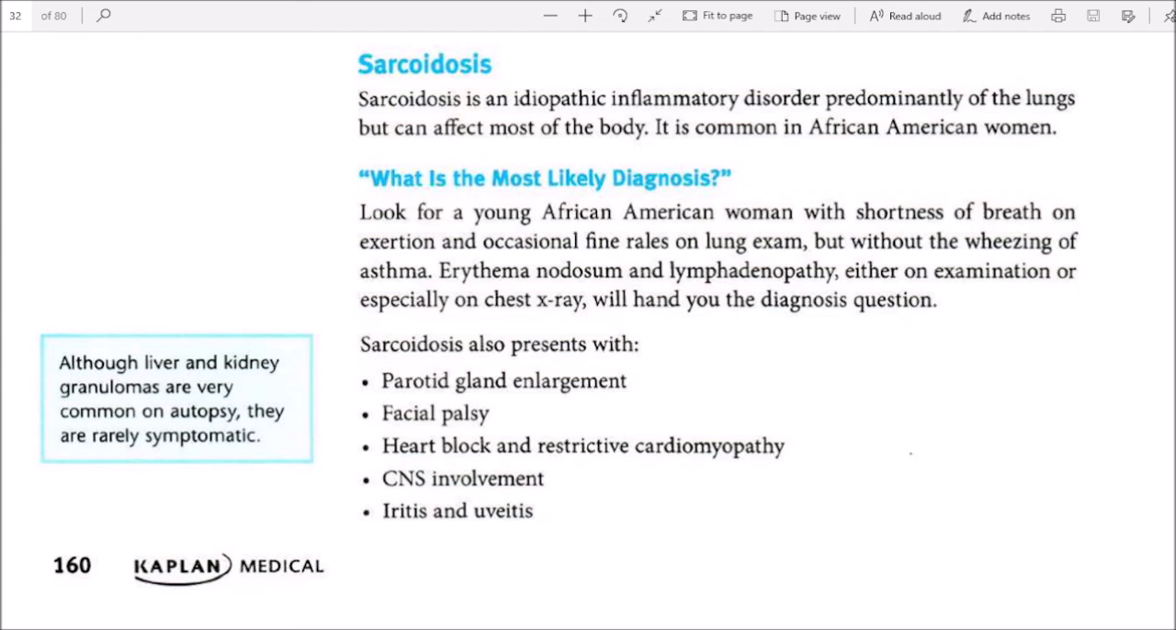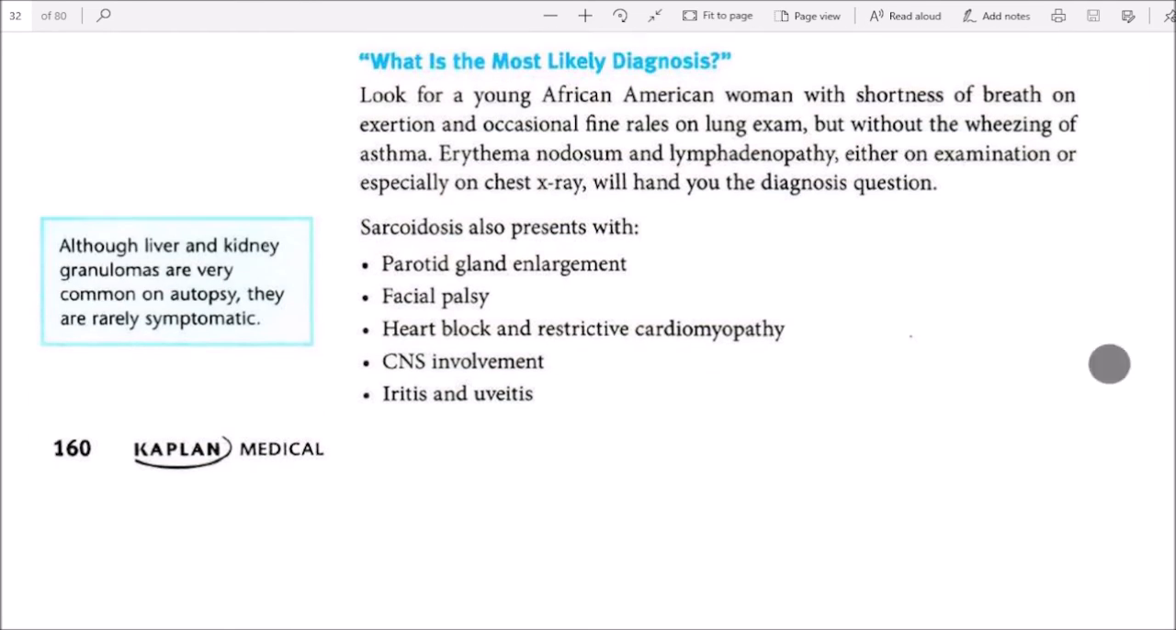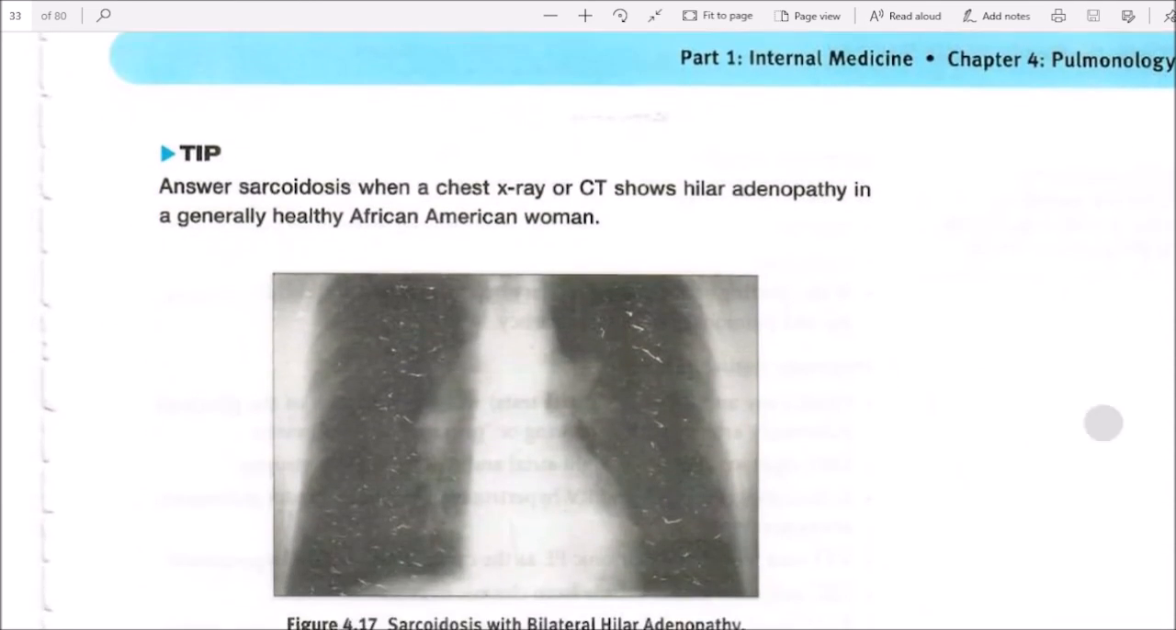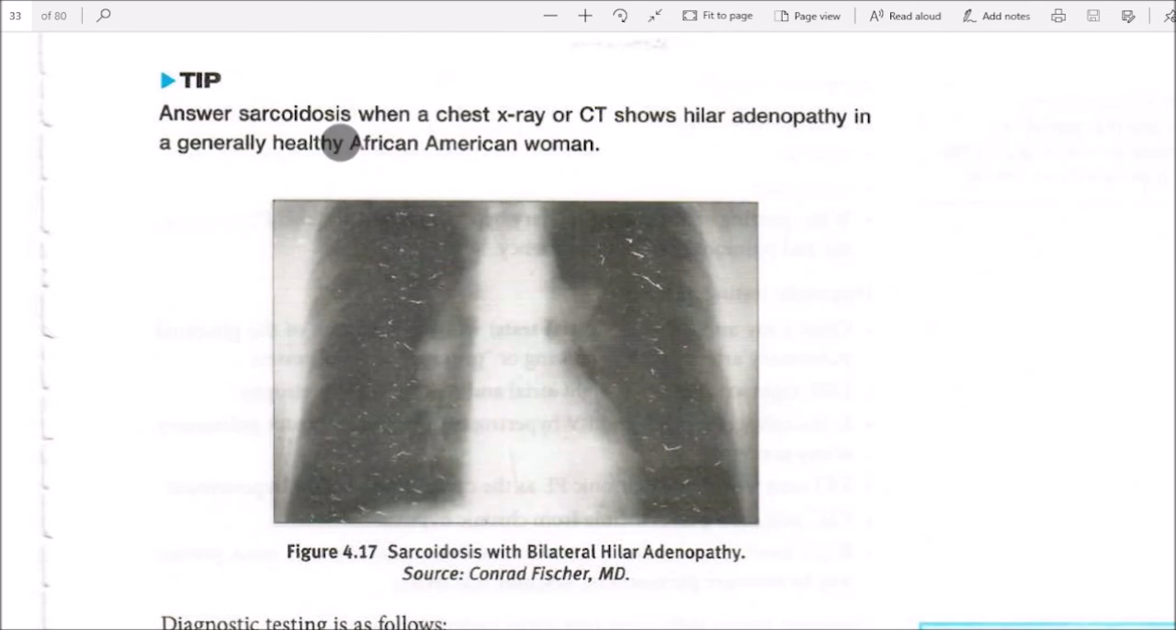Erythema nodosum and lymphadenopathy, either on examination or especially on chest X-ray, will hand you the diagnosis. Sarcoidosis also presents with pituitary gland enlargement, facial palsy, heart block, restrictive cardiomyopathy, sinus involvement, iritis, and uveitis. Although liver and kidney granulomas are very common on autopsy, they are rarely symptomatic. Tip answer: sarcoidosis when a chest X-ray or CT shows hilar adenopathy in a generally healthy African American woman.